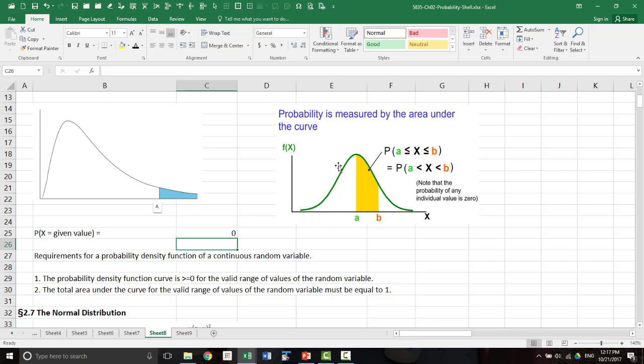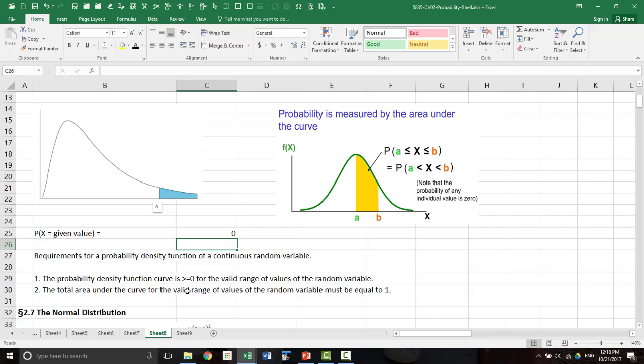Then the area under the curve for the valid range of x. So if x is valid between 5 and 10, then the area under the curve between 5 and 10 must be equal to 1, because that encompasses the entire possible values of x, and that probability must be equal to 1. So the total area under the curve for the valid range of the random variable must be equal to 1. So these are the two conditions that must be satisfied.